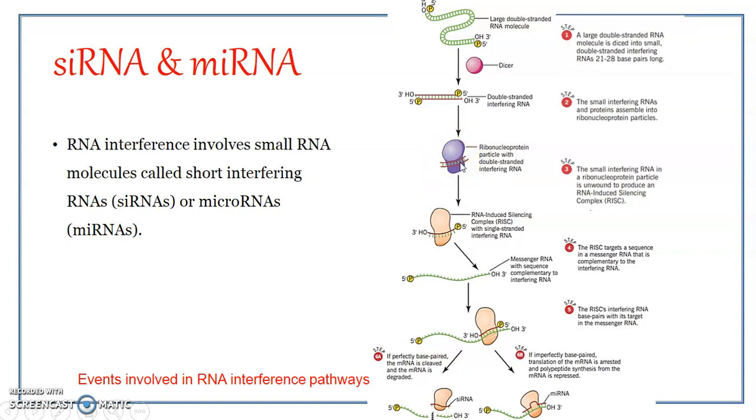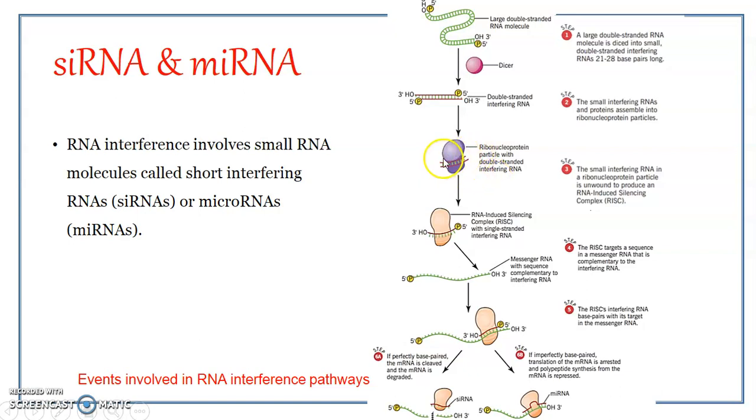Now, what happens is the pre-RISC contains a member of the Argonaute family of proteins. These Argonaute family proteins can bring about the unwinding of the double-stranded interfering RNA and bring about the breakage of the bonds and release of one of the strands.